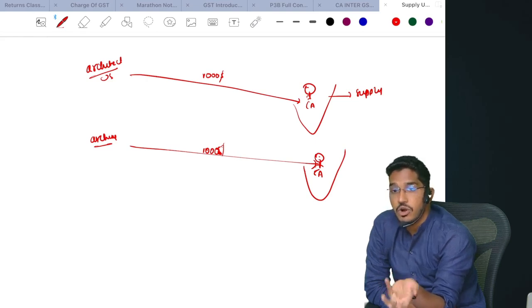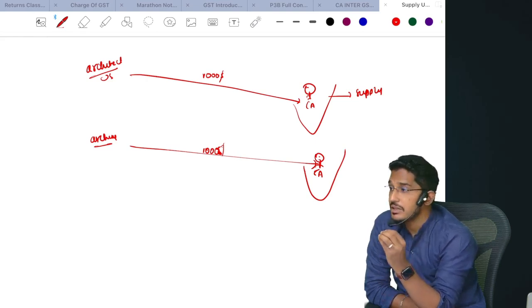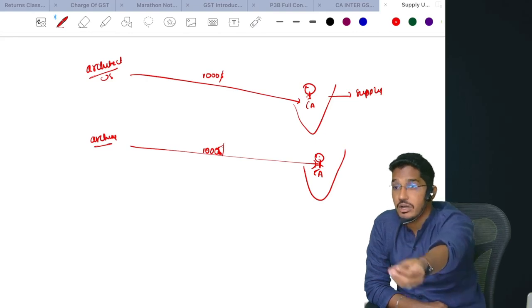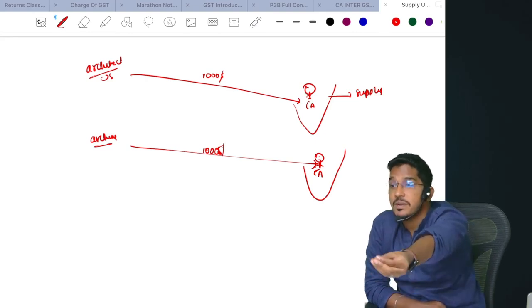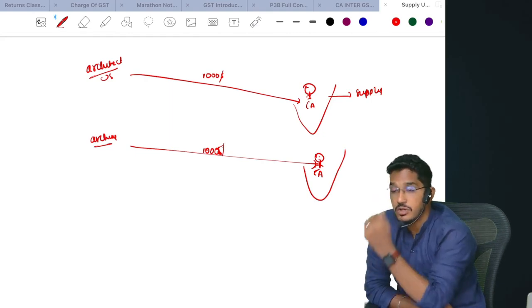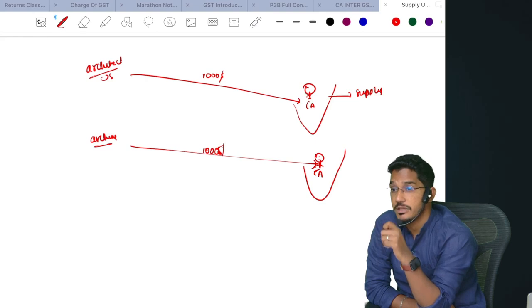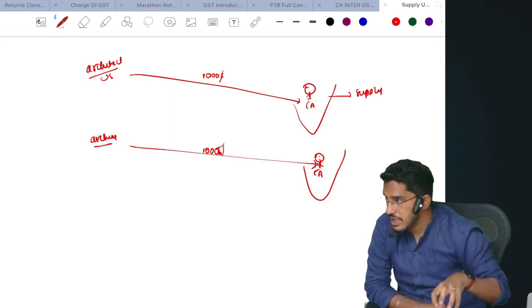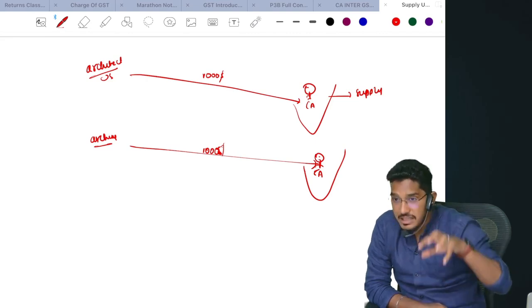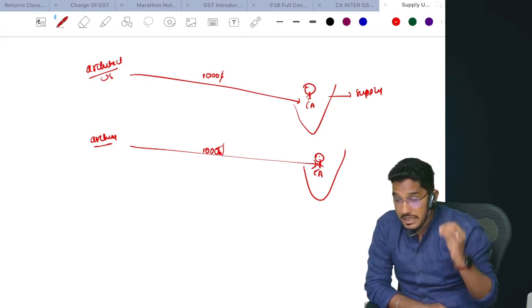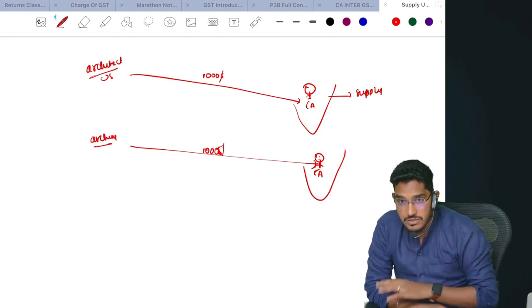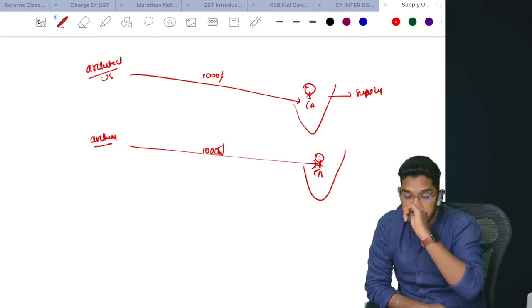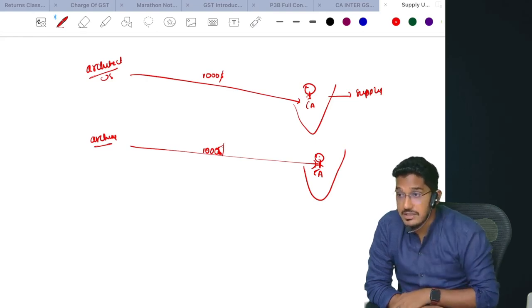So it is not possible for the government to go by the regular method to collect the amount of GST. Whatever regular method I told you as a chartered accountant, or when you go and purchase goods, you pay the amount of GST to the supplier. The supplier has the burden on his head to deposit that amount of GST to the government. That we generally call the forward charge mechanism. What do we call it? Forward charge mechanism. But is the forward charge mechanism applicable here? Is it practically feasible here? Can the government collect it here without any hindrances? So in these cases, it will not be possible for the government to collect tax under the forward charge mechanism.